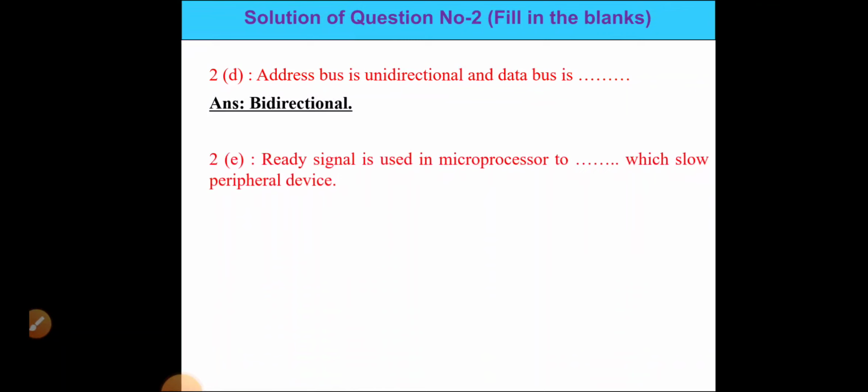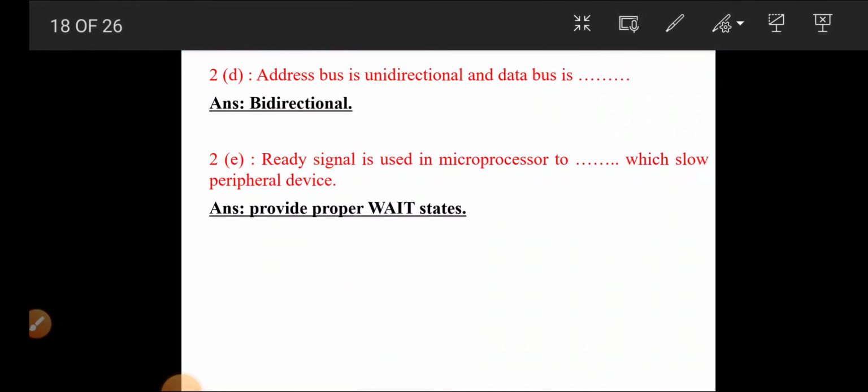The ready signal is used in the microprocessor to interface with a slow peripheral device. It is used to provide proper wait states. That means how much delay there is in the slow peripheral device; for measuring that we use the ready signal.